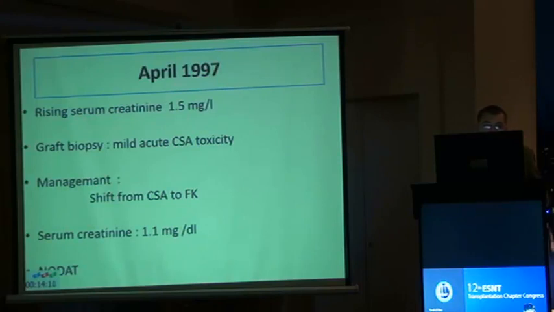One month post-transplantation, the patient presented with rising serum creatinine again to 1.5 milligram per dl, and graft biopsy revealed mild acute cyclosporin toxicity without rejection. It was managed by shifting the patient from cyclosporin to FK, and serum creatinine returned to 1.1 milligram per dl. However, the patient developed post-transplant diabetes.